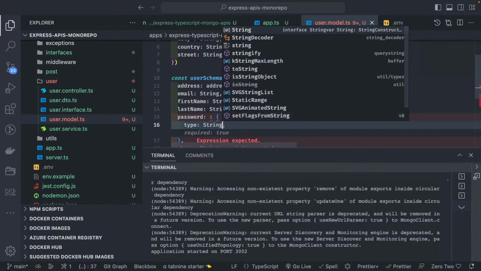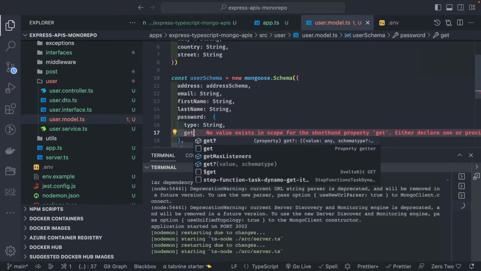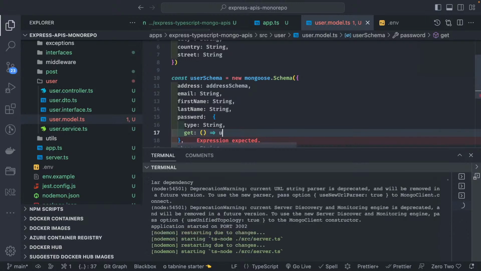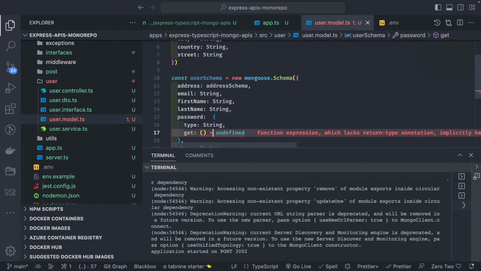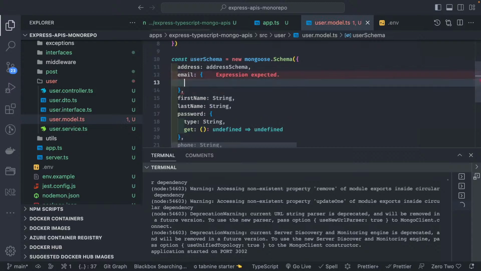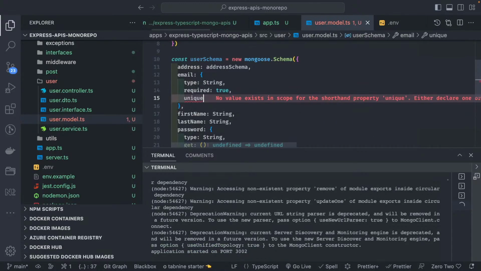So this is how you can define custom attributes, type is string, and when you try to get it, I should be able to return you undefined. Okay, this is going to be undefined. So it is going to return undefined. That is just a way of when you don't want to return the value from the database. And if you want to just make a string, here also you can just say the type string, required true, and you can also set unique true.